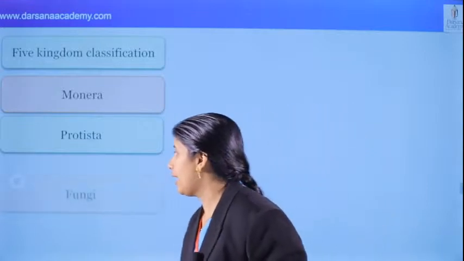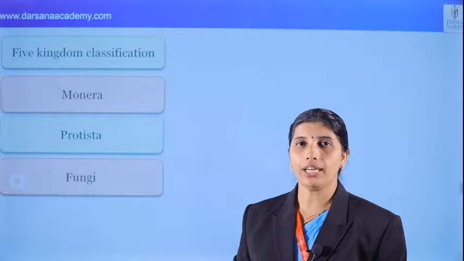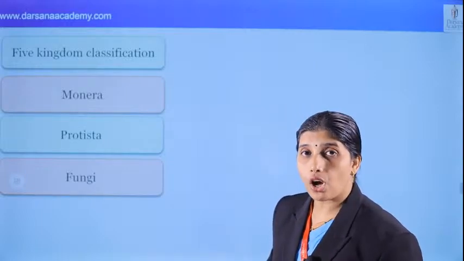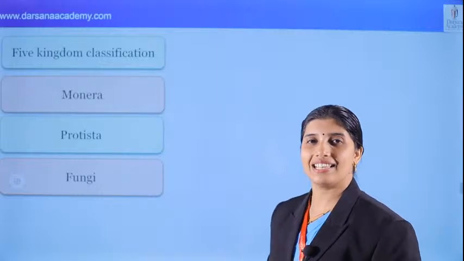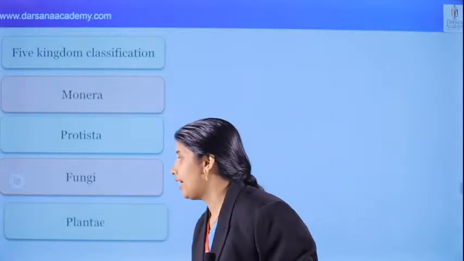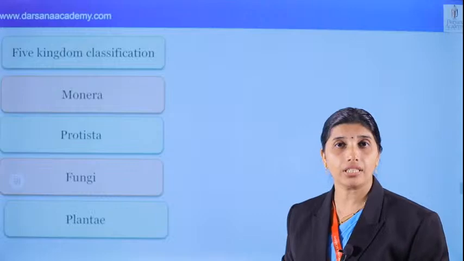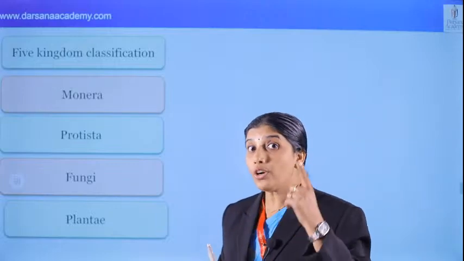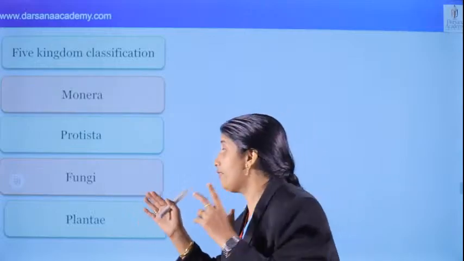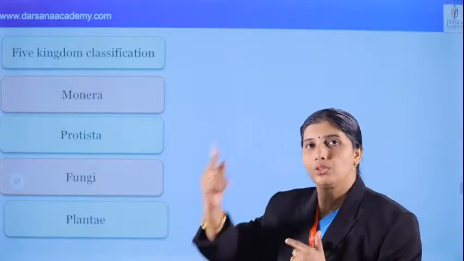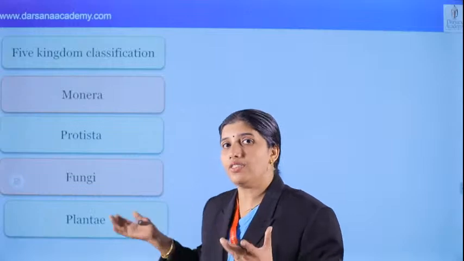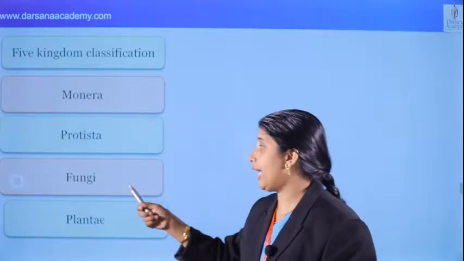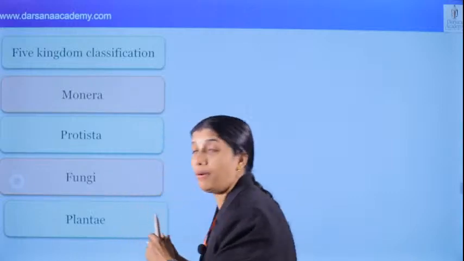We know that. And what about kingdom fungi? Very important question for the entrance. Multicellular, eukaryotes, heterotrophs, with cell wall. Yes, that's correct. Next, we can see kingdom plantae. What about the points? Multicellular, eukaryotes, autotrophs. What is the difference between fungi and plantae? Both have a cell wall, but fungi are heterotrophs, whereas plantae are autotrophs.